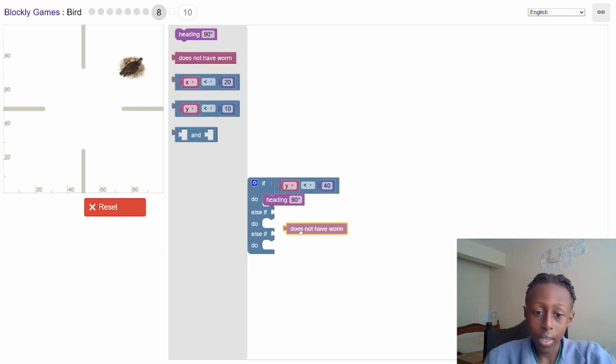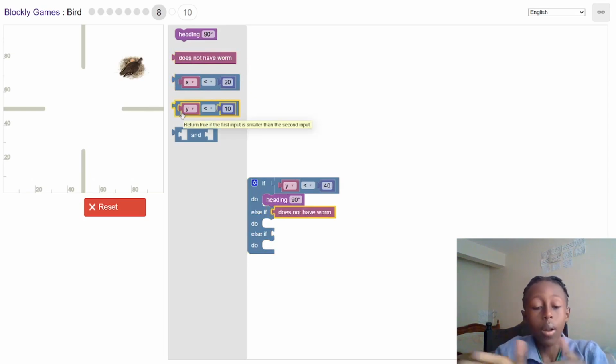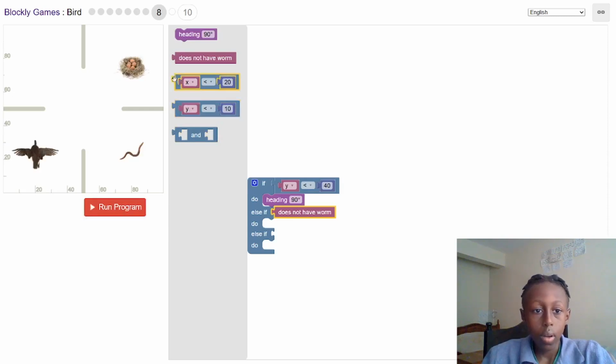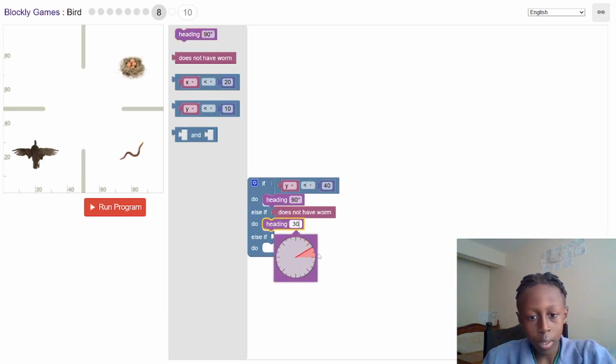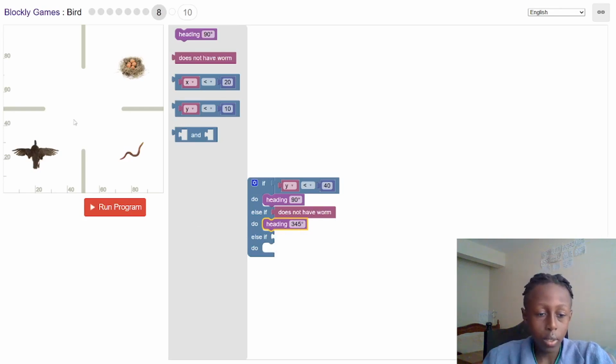Now, else if then does not have worm. I want to make it wiggle so it can move towards the worm. Let's reset it. So I want it to wiggle so it can move towards the worm. So I want it to head, I want it to also head. So I want it to go like this. Then I want it to go like 345. So I want it to go down and in front, then down at the same time.